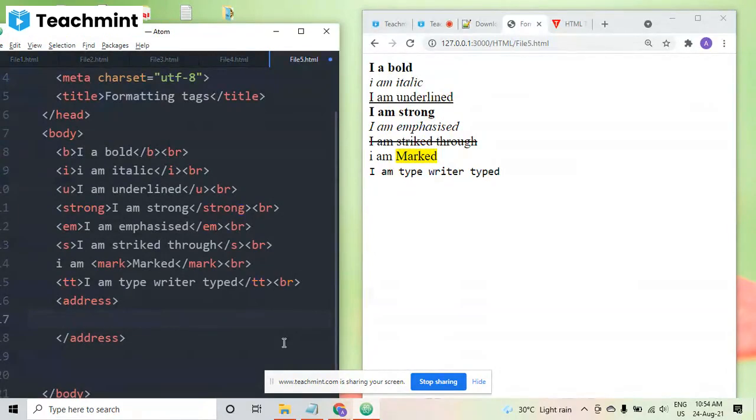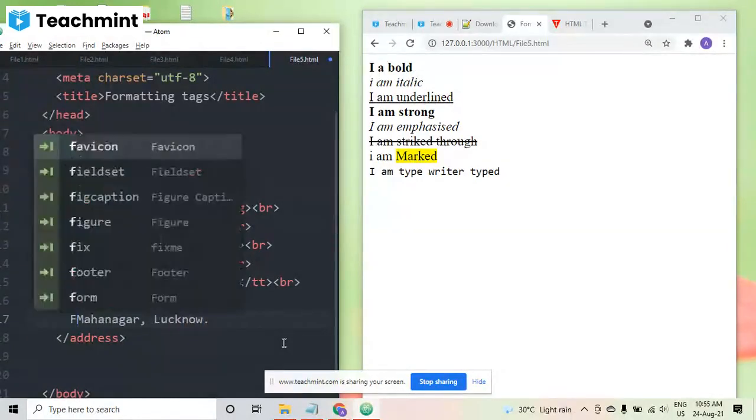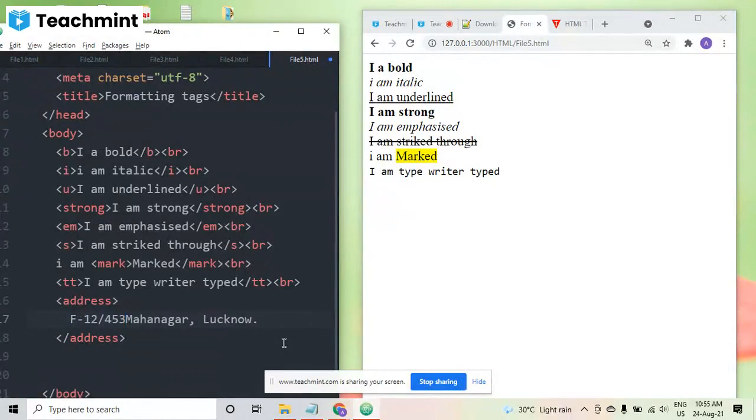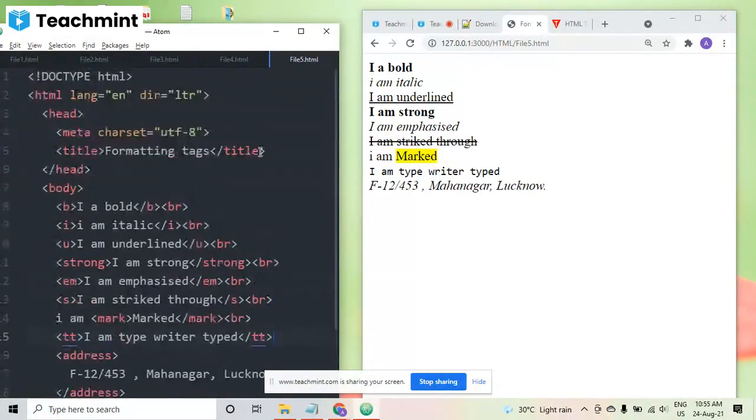Here I'm writing Nagar, Lucknow, like this Lucknow I'm doing. Or let's say F12 oblique 45. Suppose I have given the address, so it will come in italic only, but actually it is by default. Suppose I have not taken this one. Here you can see I have not given the BR, but still it is automatically coming in the next line. So the address tag automatically takes one BR, that is the next line character.